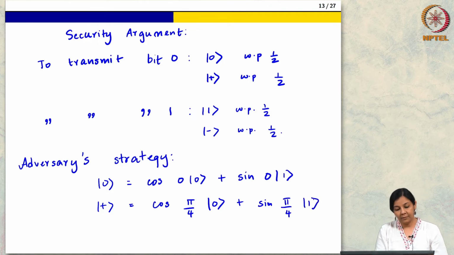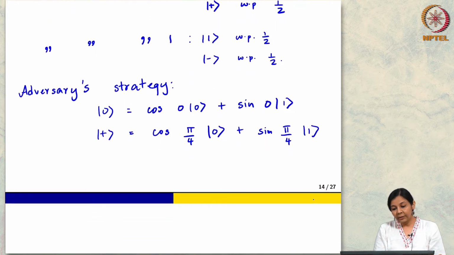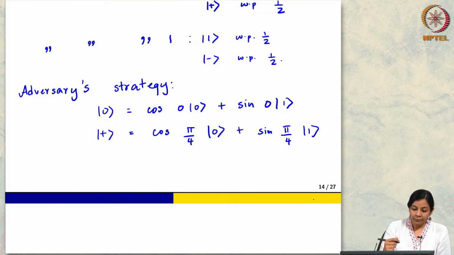This is just by definition. It turns out that the most effective thing that the adversary can do is measure in a basis which lies between the states. Let me write it and then we will talk about it more.